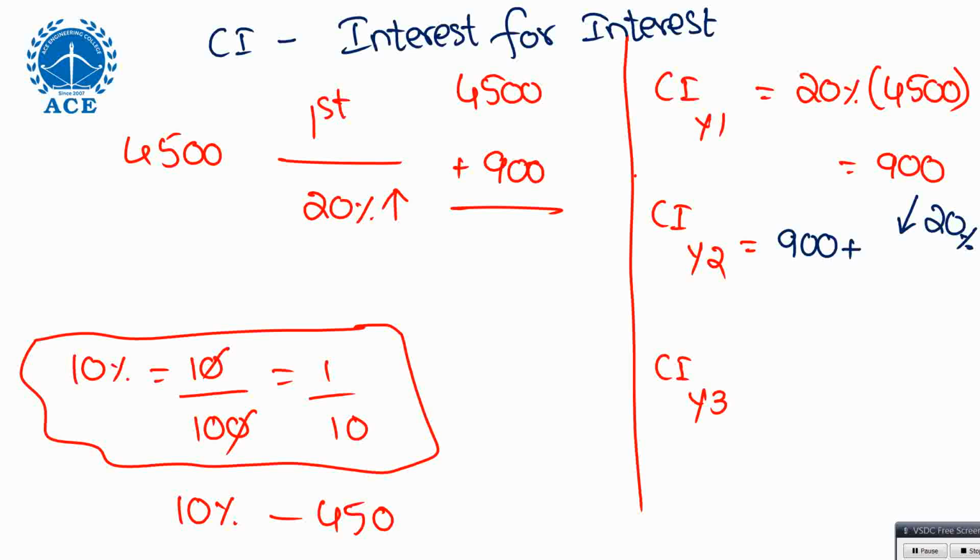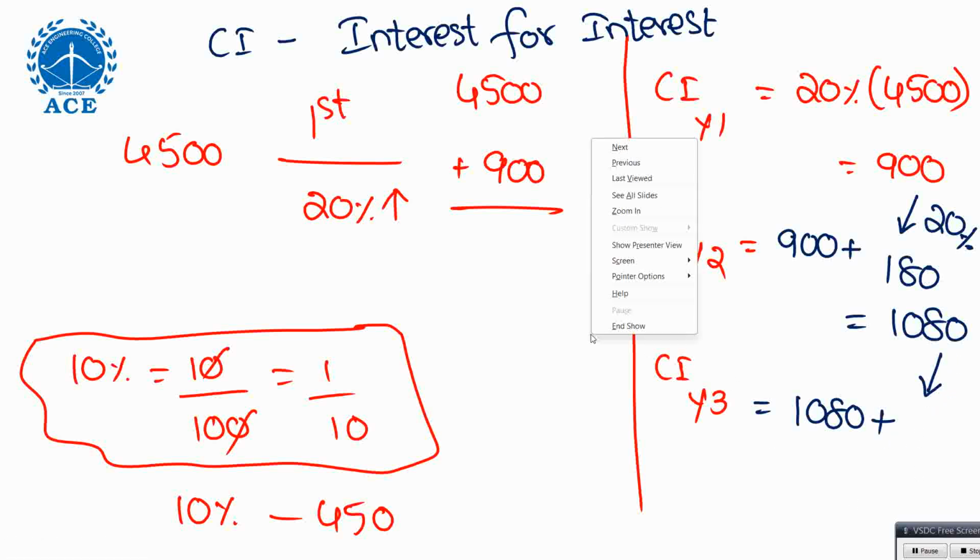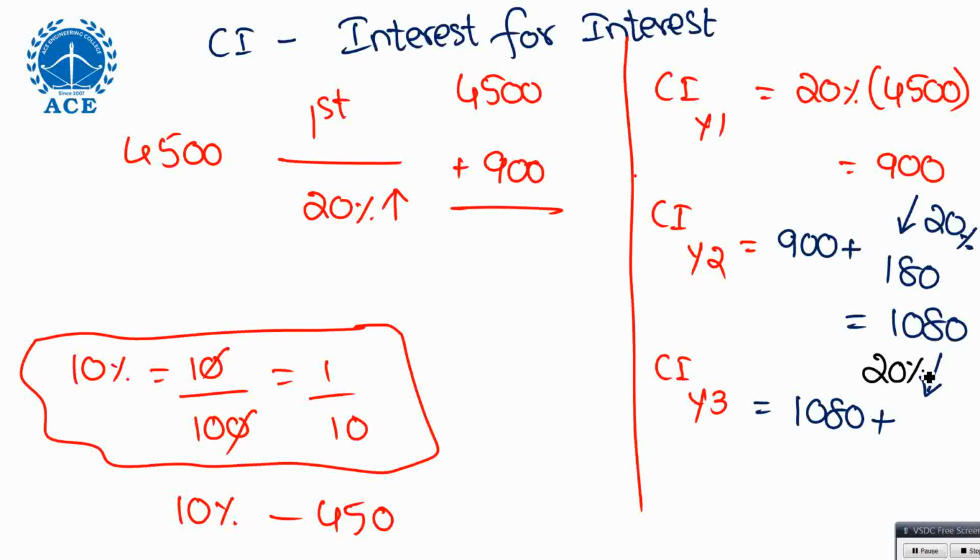Okay, what is 20% of 900? 900, 10% is 90. 20% is 180. So second year you are getting 1080. First year you are getting interest as 900. Second year 1080. What is the third year? 1080 plus 20% of 1080. I think in first year in lab you have some program related to simple interest and compound interest. There you apply the formula, but I hate formula, so we go with the method. So what is 10%? 108, 20% is 216, right?